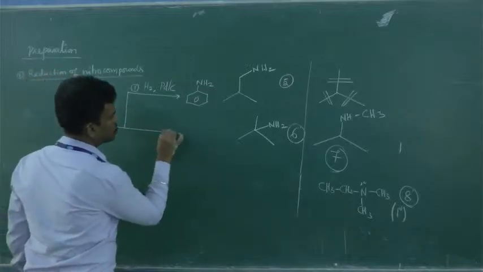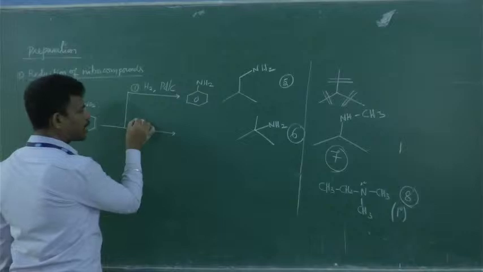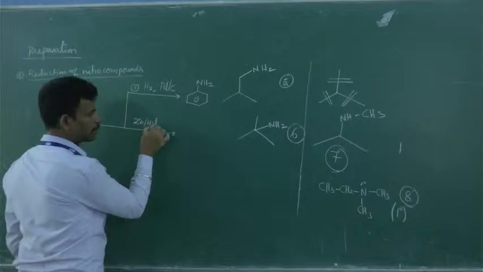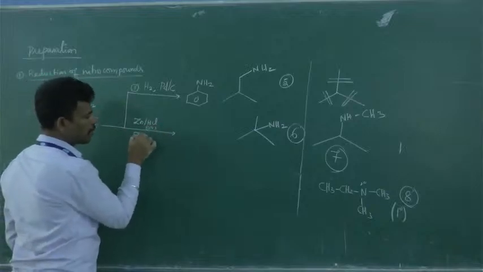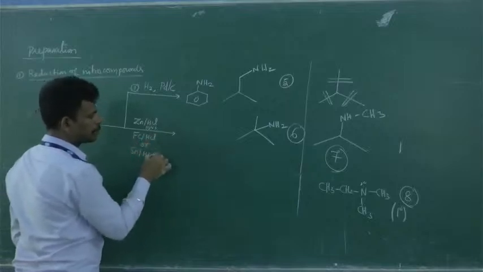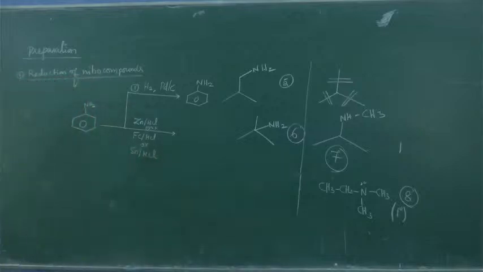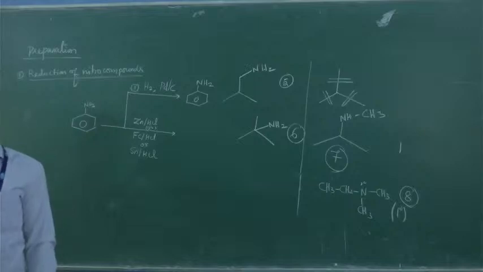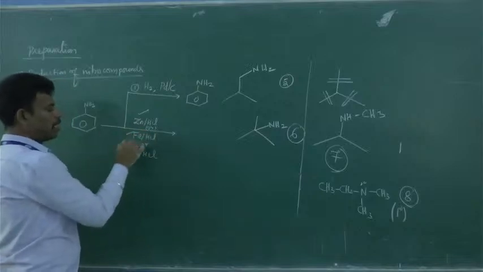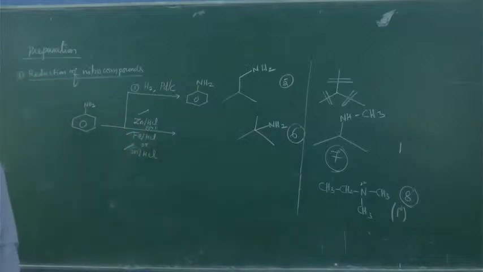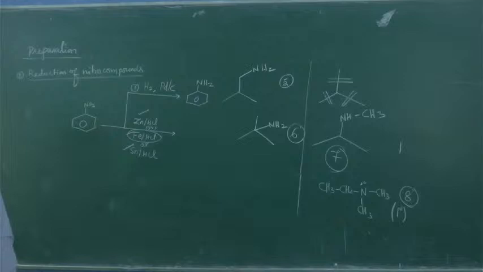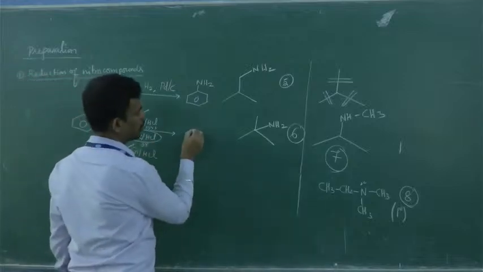Second method is, you have to use active metals. For example, zinc HCl can be used for reduction, or you can go for iron HCl, or you can use tin HCl. Okay, you have to take active metals, in the sense more reactive metals. So you can take zinc HCl combination, iron HCl combination, or tin HCl combination, any one of the combinations. Is it clear? Among these, iron HCl gives the highest yield.